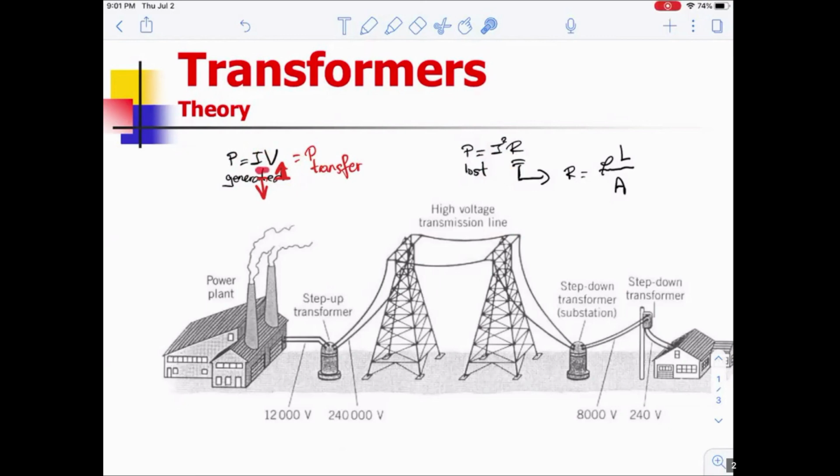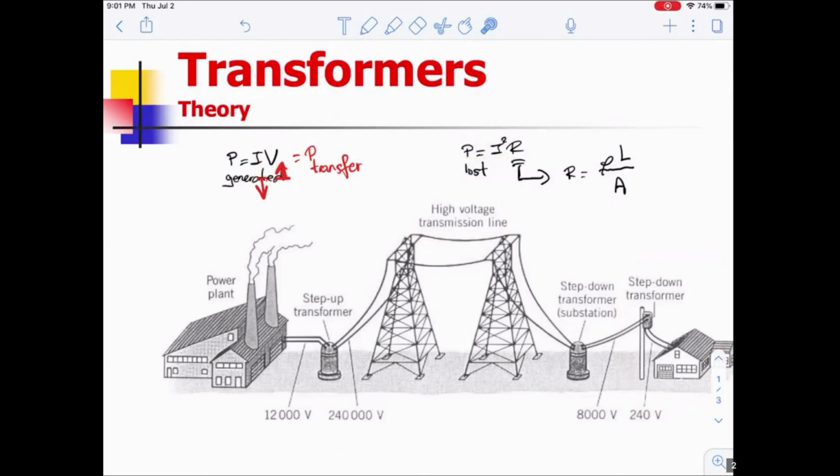In fact, they reduce the current to an extent that there's almost no current in these wires, guys. It's extremely low. And everything is sent at extremely high voltages. These voltages are almost 500,000 volts, guys. So the voltage goes up, the current goes down. The amount of power that you end up losing goes down significantly. And then you get to the consumer.